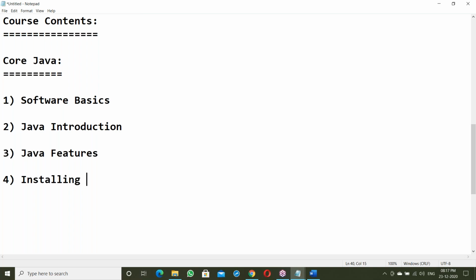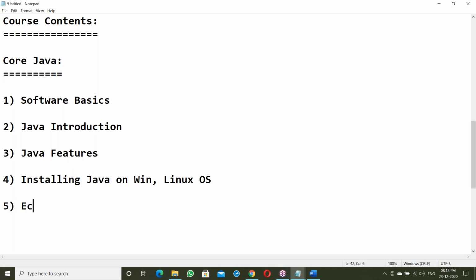Installing Java on Windows OS and Linux base. How to set up Java on Windows and Linux. In real-time projects, there is sometimes a chance of working in a Linux-based situation. In that case, how to install and set up Java and how to work on Linux, these things we'll be discussing.